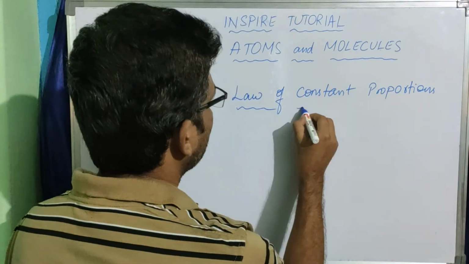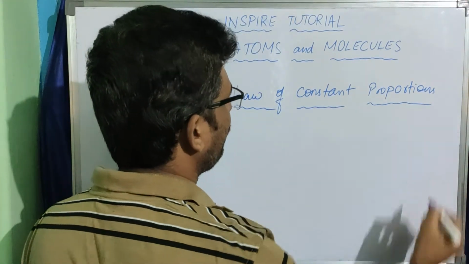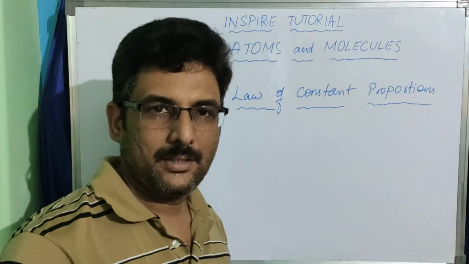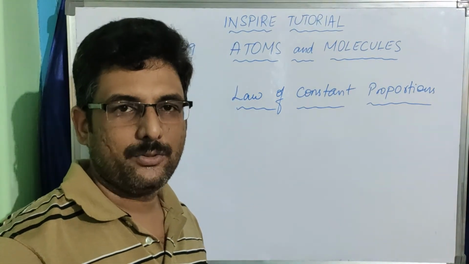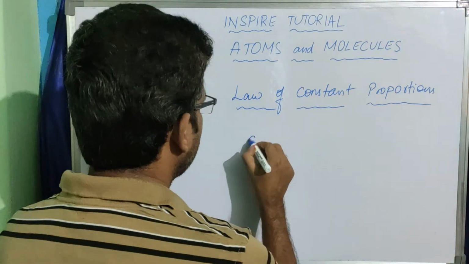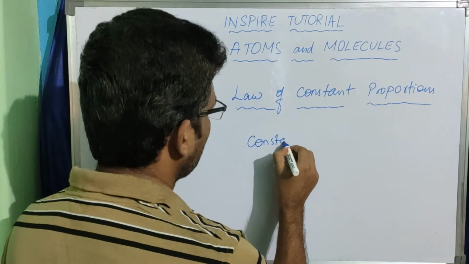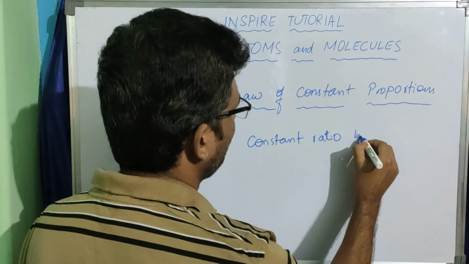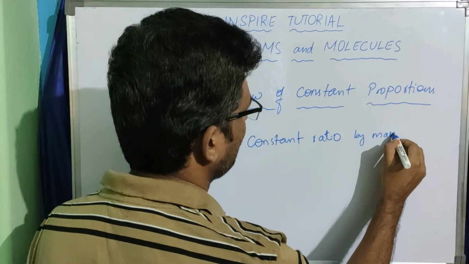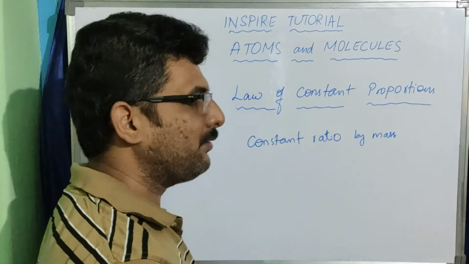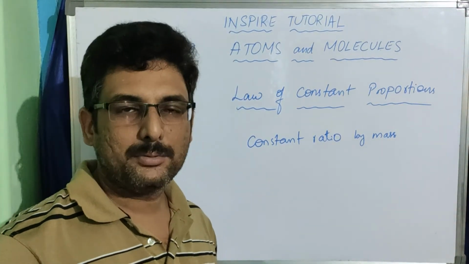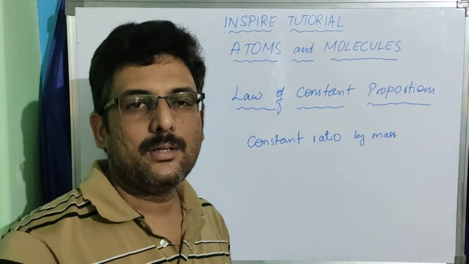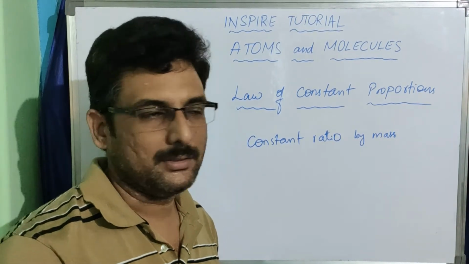According to this law, in a compound or a substance, the elements present in it will always be in a constant ratio by mass. It is irrespective of the place where the substance is prepared, or of the person who is preparing that substance.